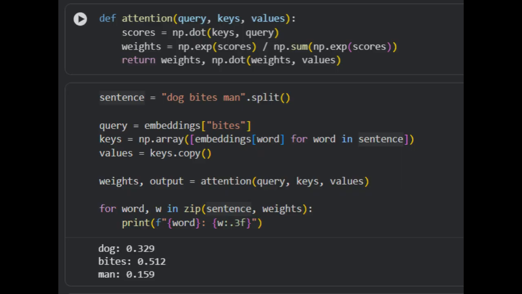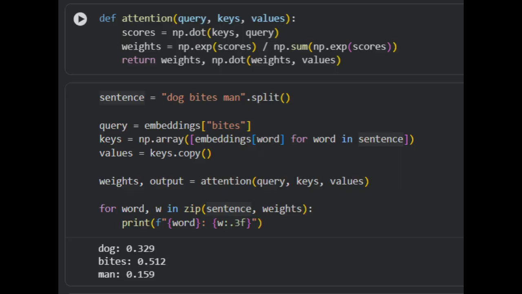And now, by applying attention, we want to see which word matters the most. From the output of this cell, we can see that the model does not treat all words equally. Some words get more attention while some get less, and this is what we call context. In this output we can see that the word bites has more importance than the other two, and similarly dog and man have different attention values, which tells us the importance of each word and hence builds the context.